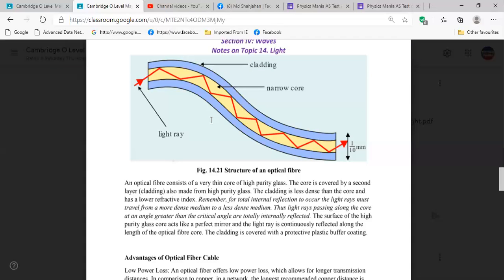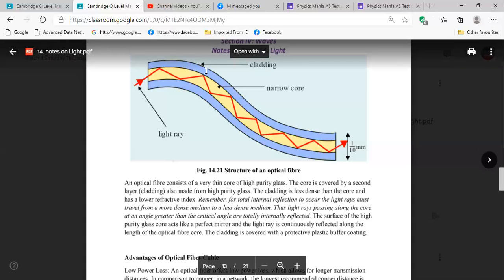The outer layer, the cladding, this shaded part, this bluish shaded part, is less dense. And here in the middle, the reddish part, yellowish part, or whatever you say, that part is more dense. That is the narrow core. Is it clear?